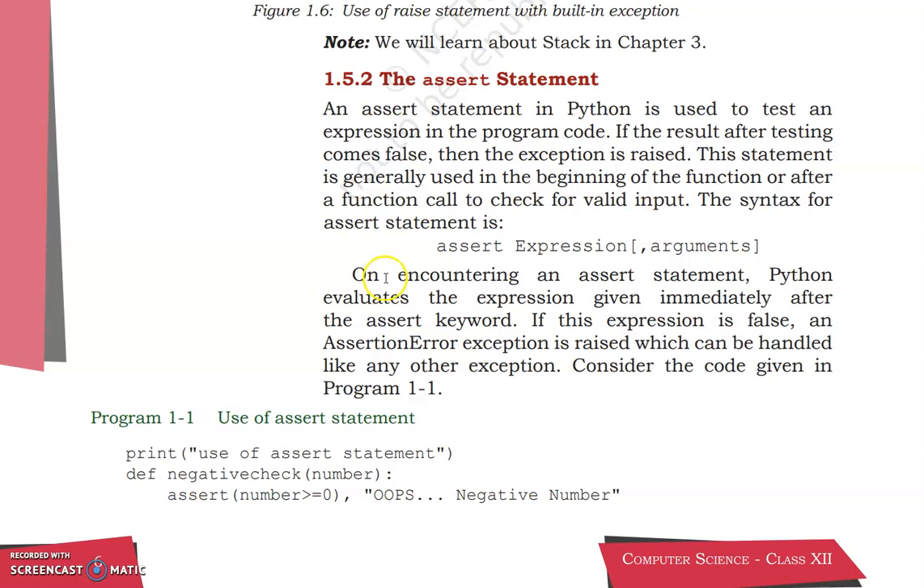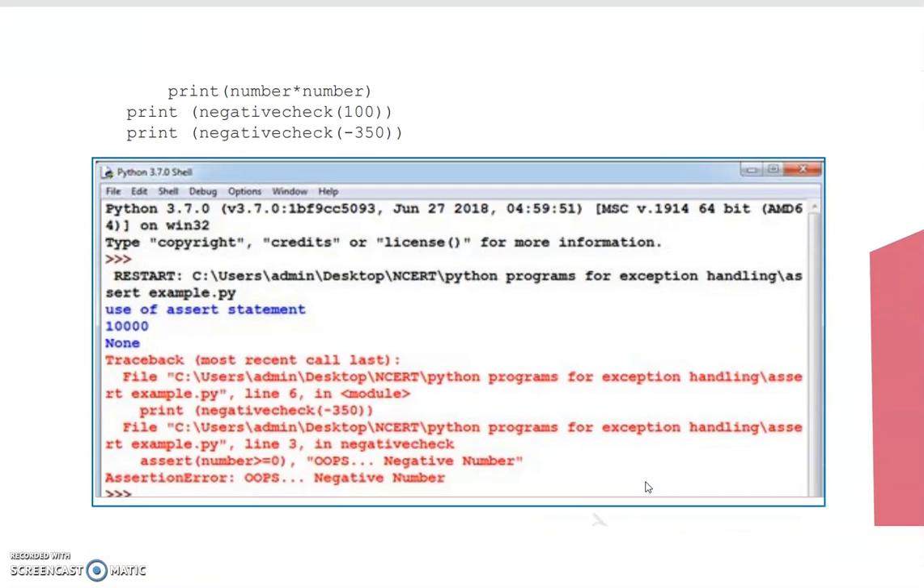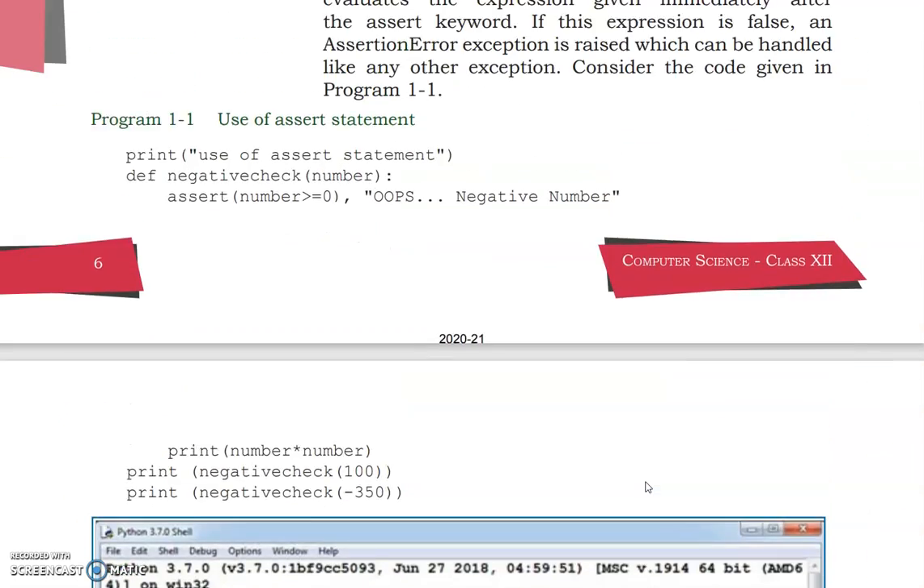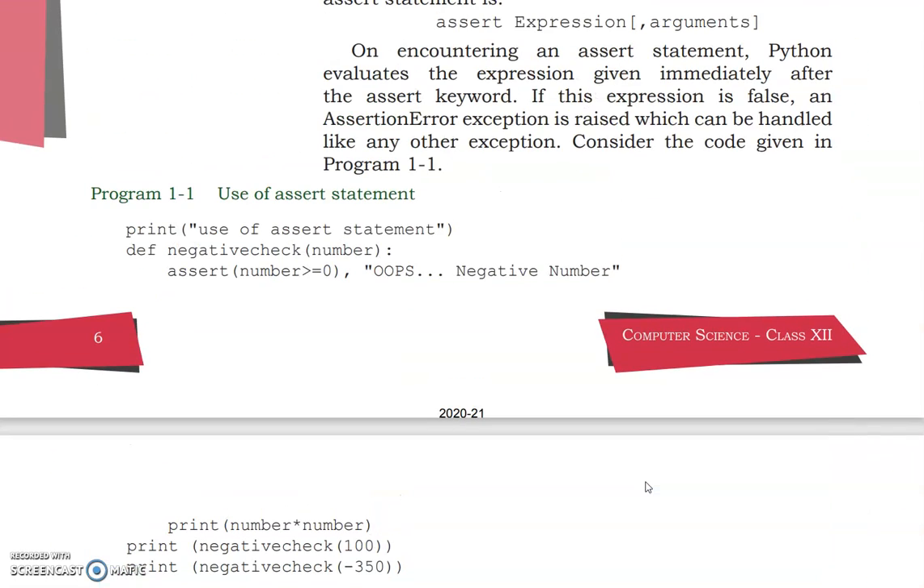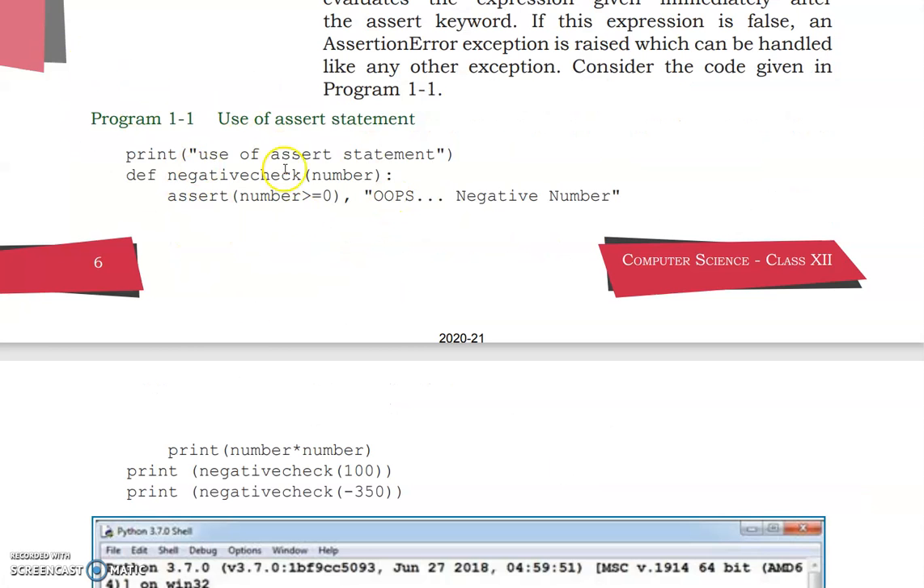Now, using the assert statement. Print "use of assert statement". Define negative check of a number. Assert number greater than or equal to 0, "Oops, negative number". Then we are printing number into number, negative check and the negative check. Let me show you how it is shown here. So look here, this is the use of assert statement.